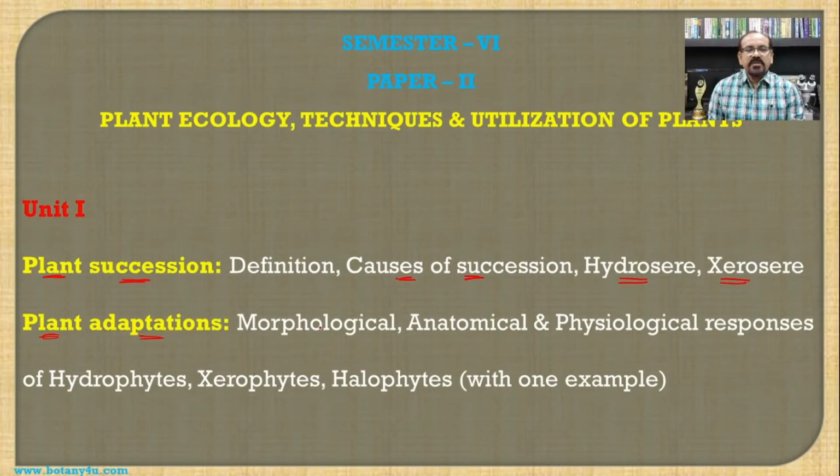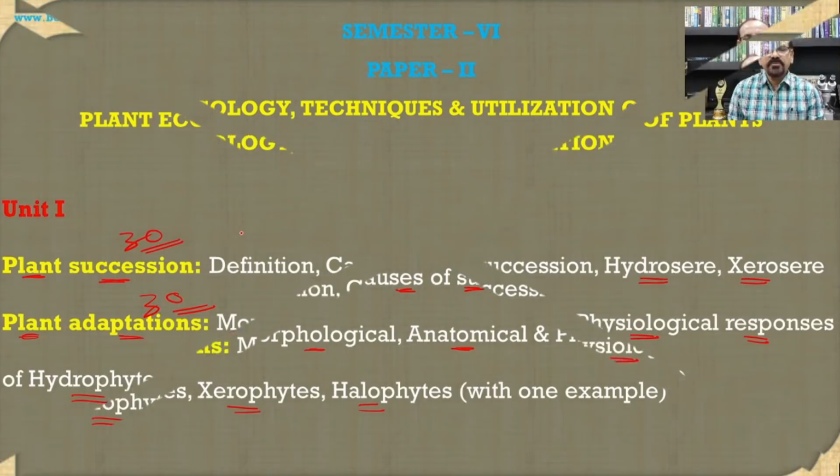In plant adaptation, morphological, anatomical and physiological responses of hydrophytes, xerophytes and halophytes. So in this lecture, 30 MCQs are from plant succession and 30 MCQs are from plant adaptations, and that is very much sufficient for students who are facing the online examination conducted by the universities.